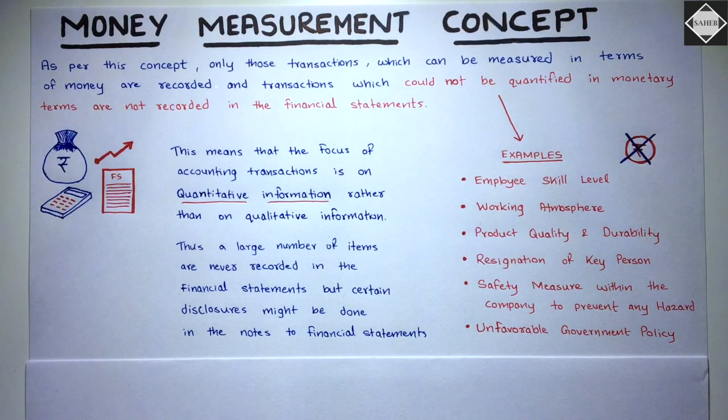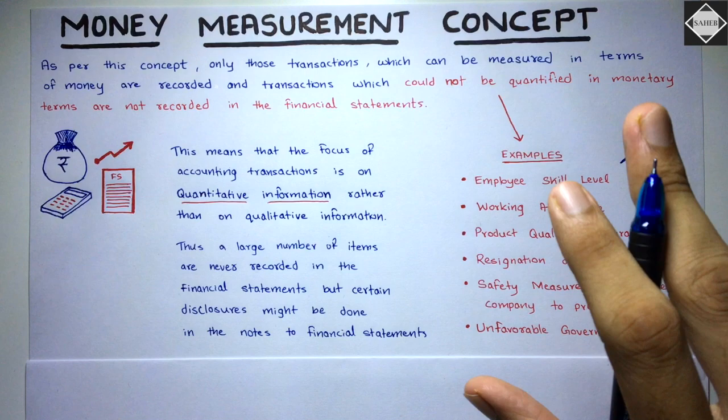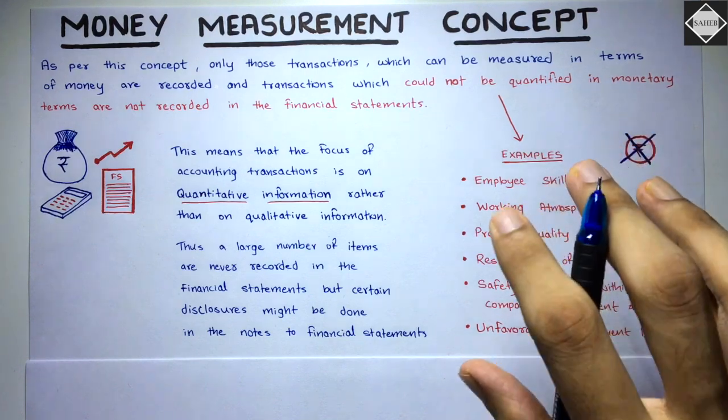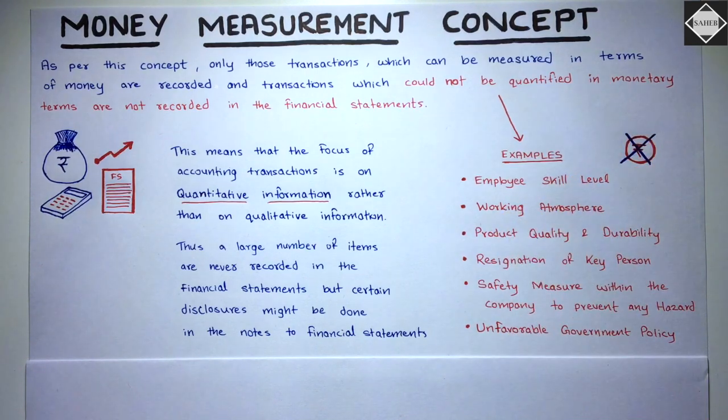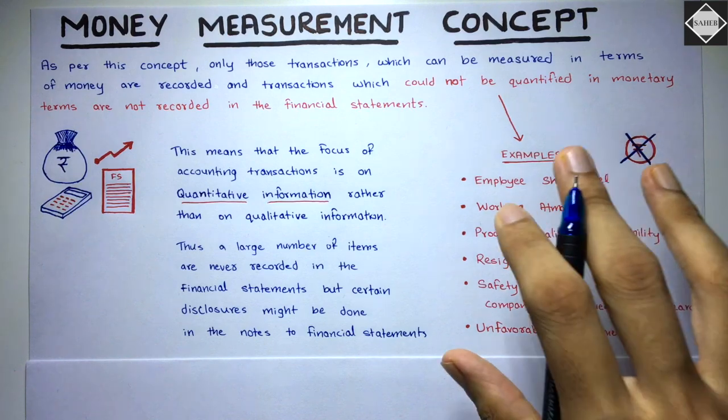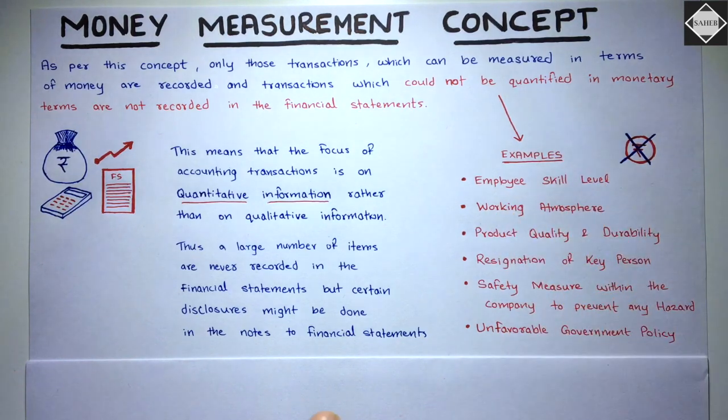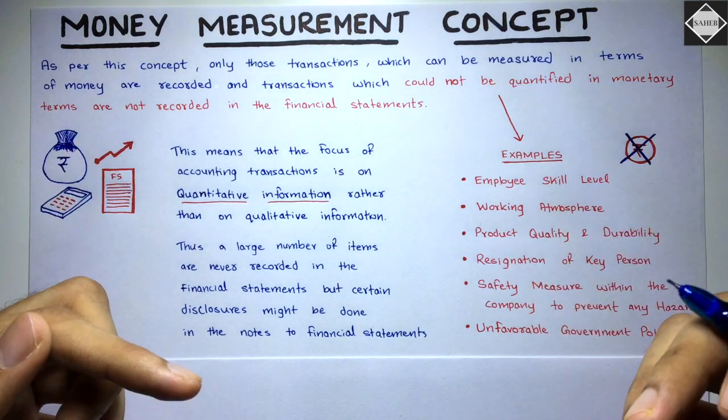So that is why management discloses these things, important things, whatever they feel are material, in some explanatory material, that's called notes to financial statements, supplementary notes. In there it will be mentioned, because it will be easier for the user of the financial statements.